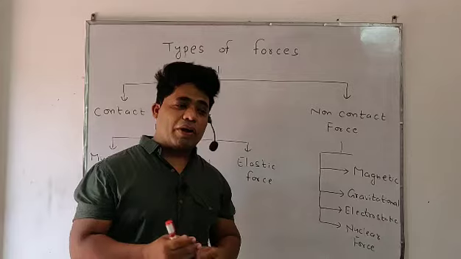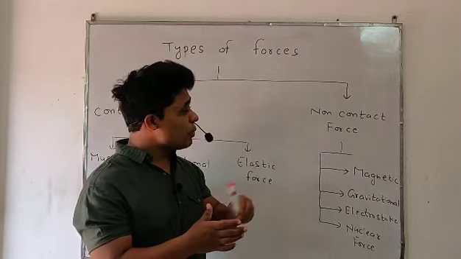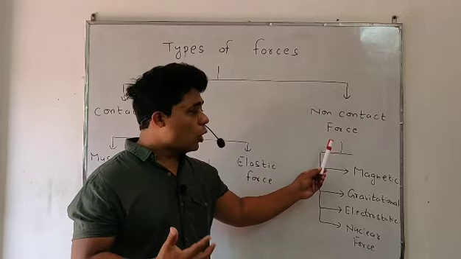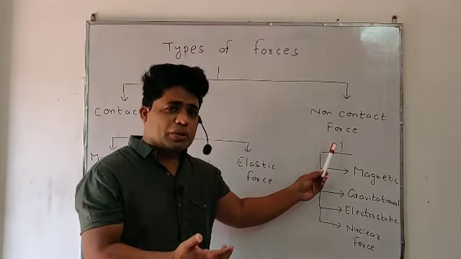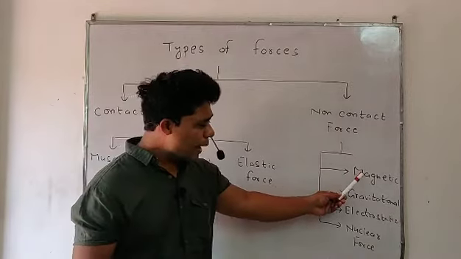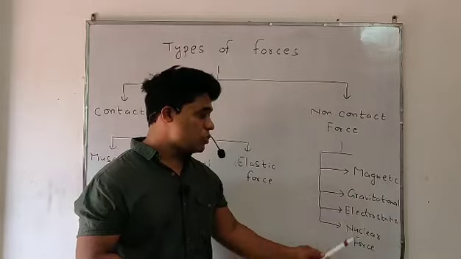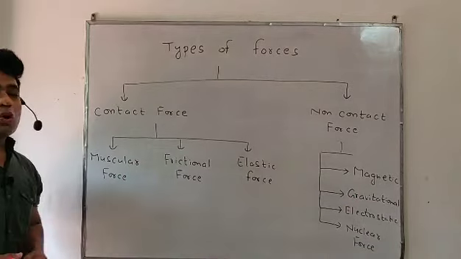On the other hand, when two surfaces are not in contact but still the force exists, it is said to be non-contact force. Objects are not in contact but the force works, that is called non-contact force. Later on I will explain. It is classified in four parts: magnetic force, gravitational force, electrostatic force and nuclear force. So let's start first with contact force.